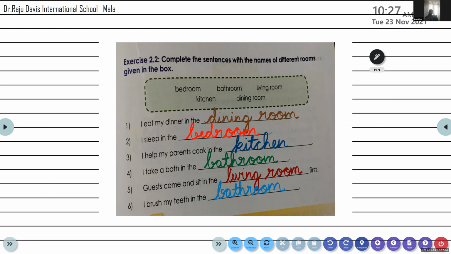Okay, very good. I hope all of you are clear with the usage of these rooms in the houses and the correct words, the pronunciation part, right? Is there anybody who has any particular doubt about this part?